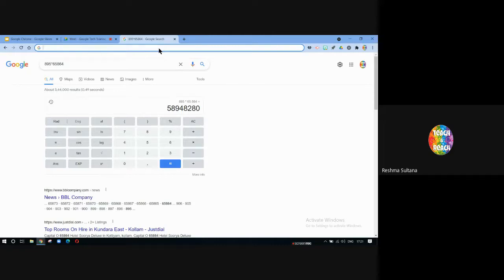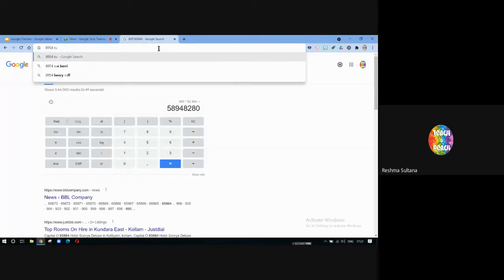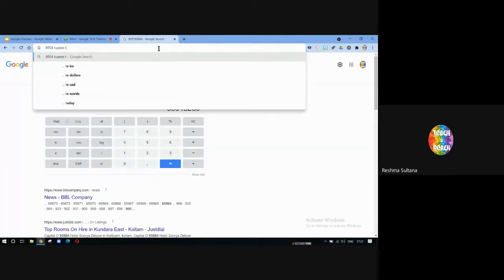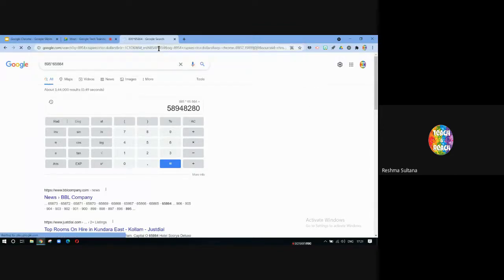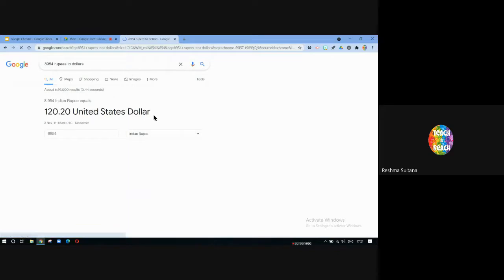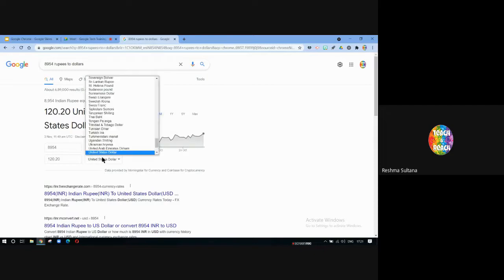Now, let's say I want to convert currency. So I'm in India and I'd like to convert my currency to dollars. So let's say 8954 rupees to dollars. So you can see automatically it has converted. So it is $120. Now it has opened a currency converter automatically. From here, I can change it any which way.